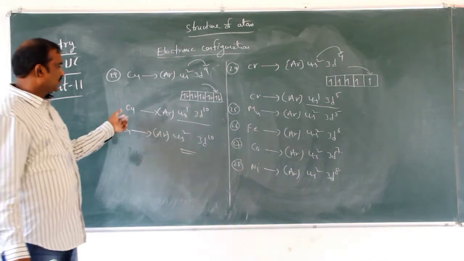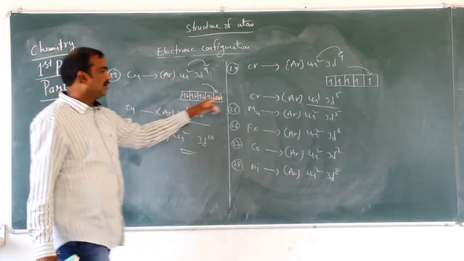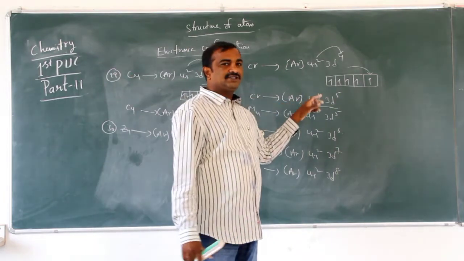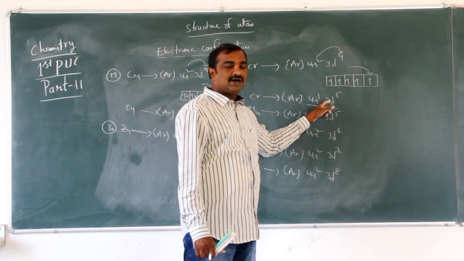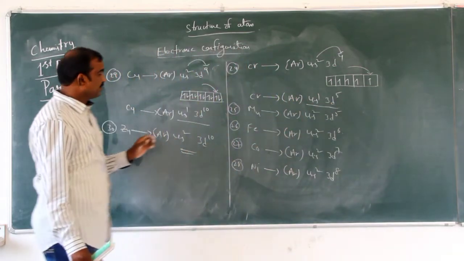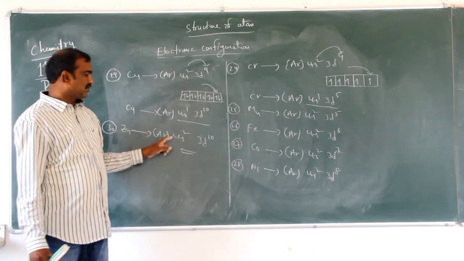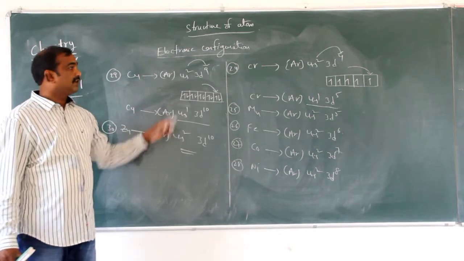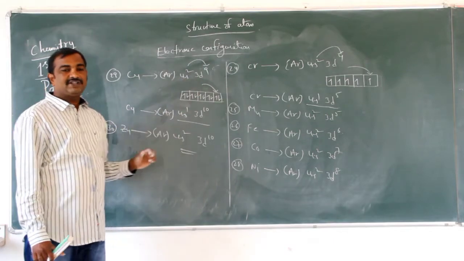For copper and chromium, some variation is there. Argon 4s1 3d5 is the electronic configuration for chromium. Why? Because half filled is more stable than incompletely filled. And for copper it is 4s1 3d10, not 4s2 3d10, because completely filled is more stable.